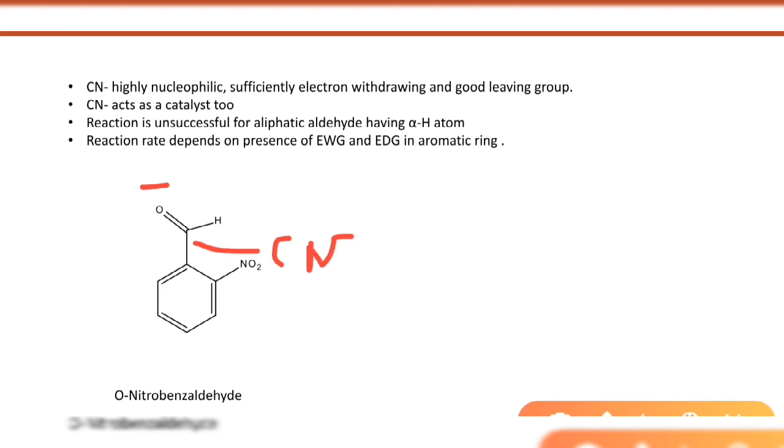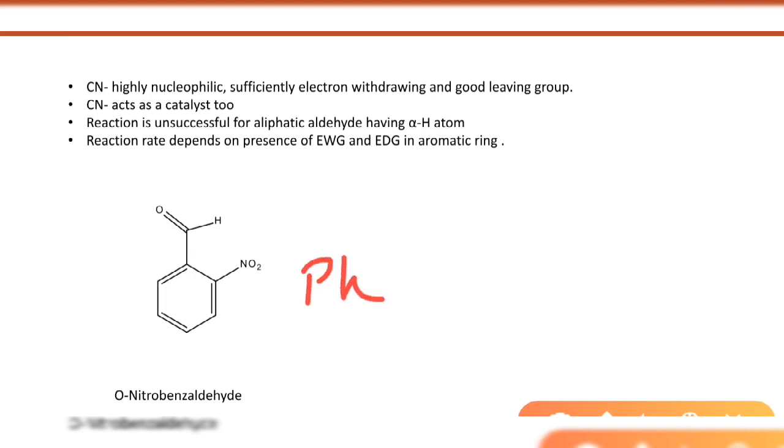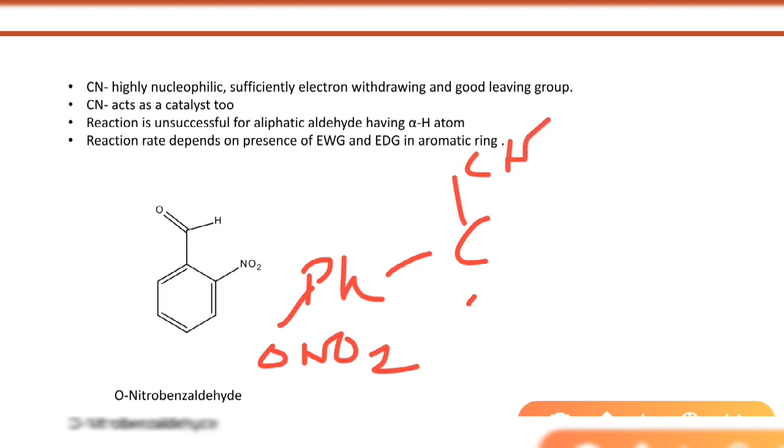In the next step that will form Ph with ortho-nitro group and C negative CN and hydrogen.